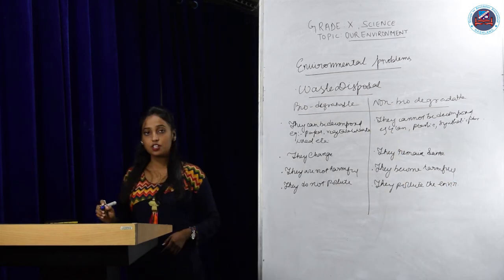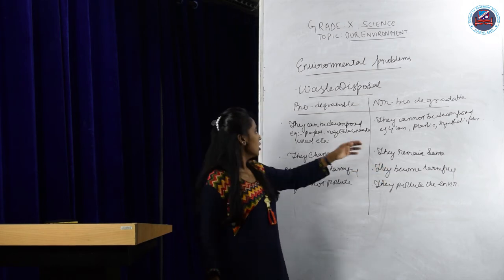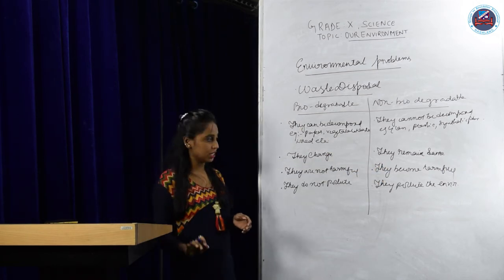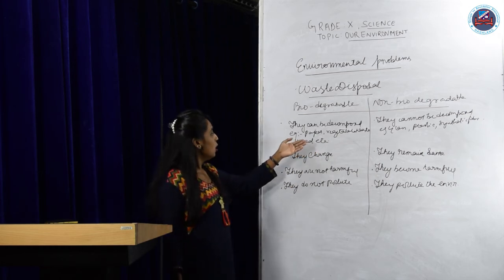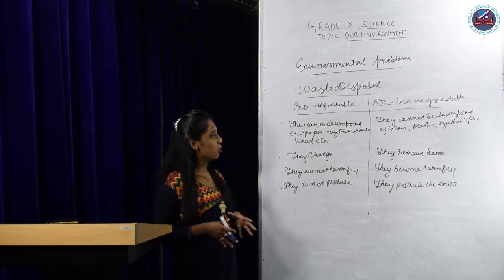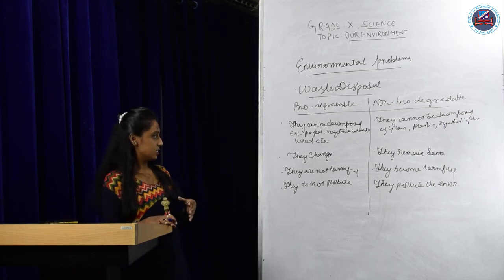Okay, so these are the differences between biodegradable and non-biodegradable waste. Biodegradable waste: the substances which can be decomposed by the action of microorganisms. Examples: vegetable waste, paper, wood, etc. Non-biodegradable waste cannot be decomposed. Examples are plastic, synthetic fibers, glass and all.